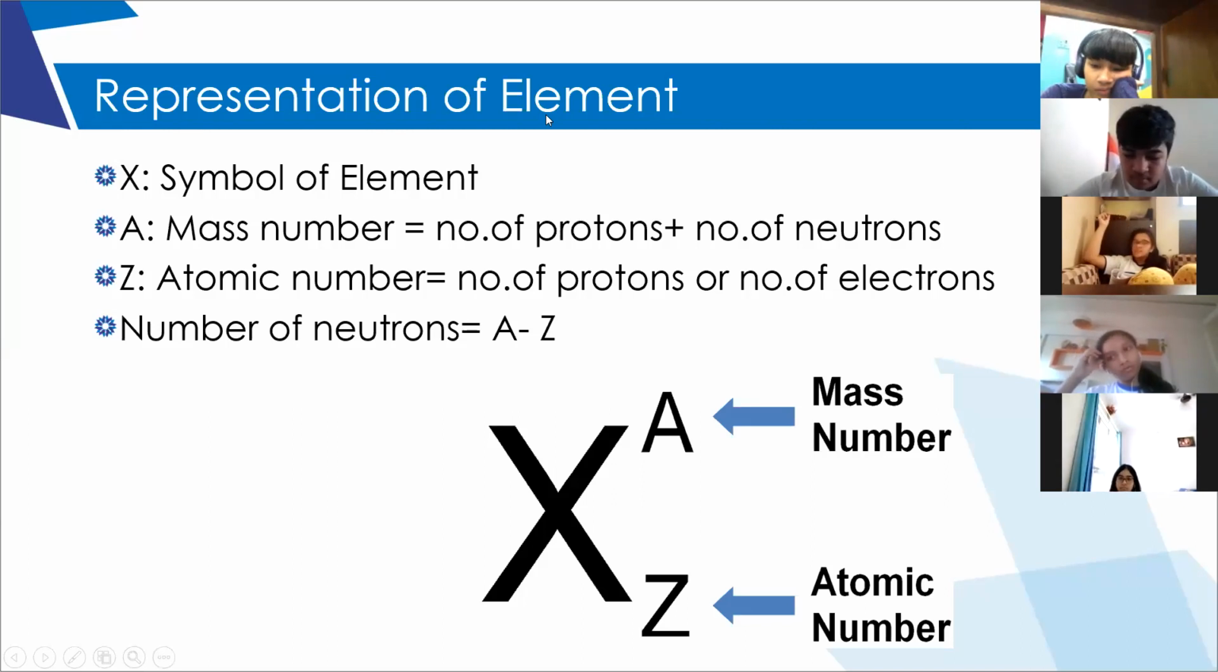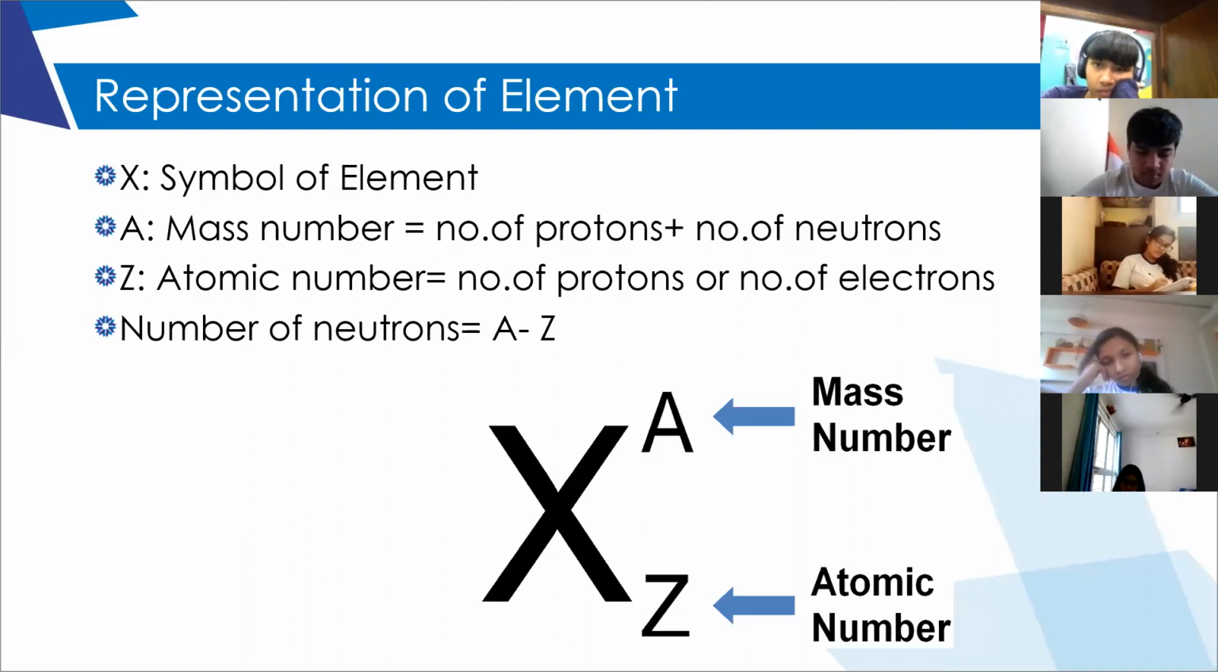Your microphone is not working. Okay, then the last one: lithium, atomic number 3, mass number 9. Number of neutrons: 6. Right? Okay. So next, the last topic will be isotopes.